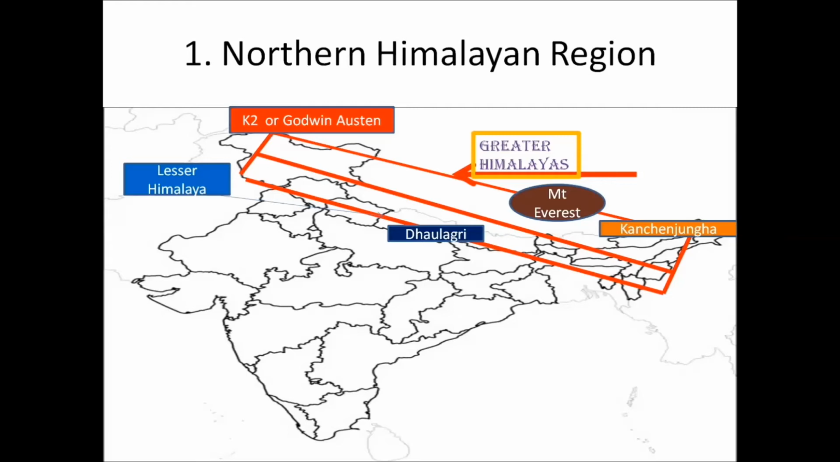Now, likewise, there are other mountain ranges. For example, they have given the height of it. The highest of them is Mount Everest, which is about 8,848 meters. Next is K2, which is about 8,611 meters. Next is Kanchenjunga, which is about 8,598. So these are some of the highest mountain peaks in the northern Himalayan region.